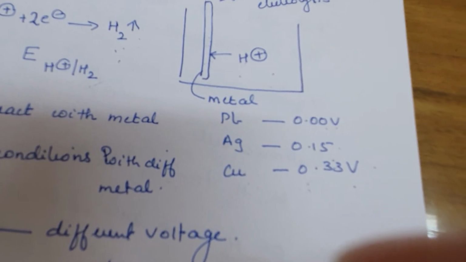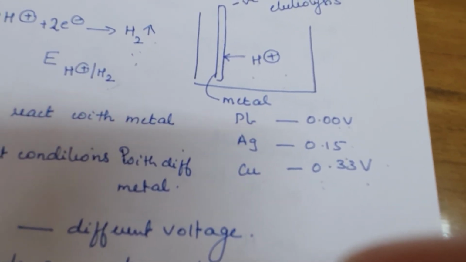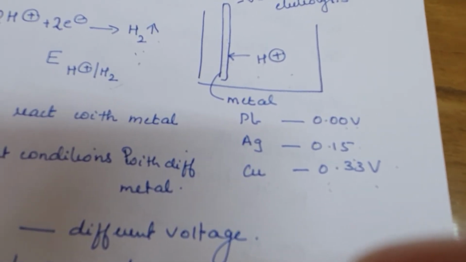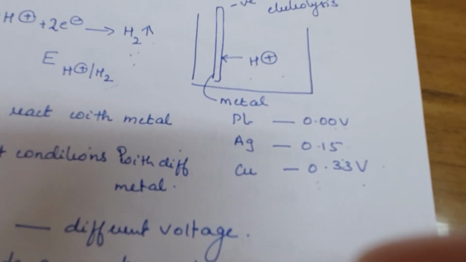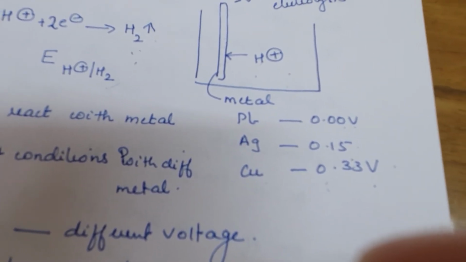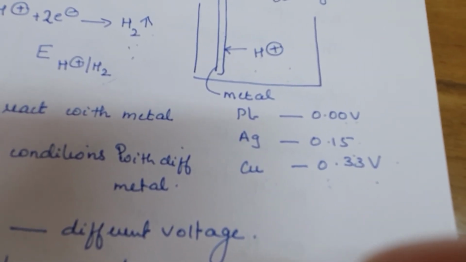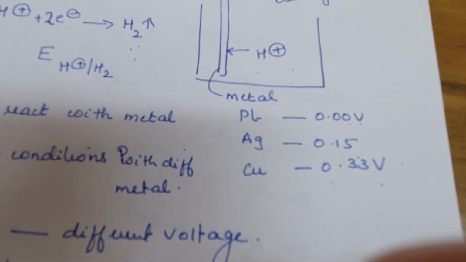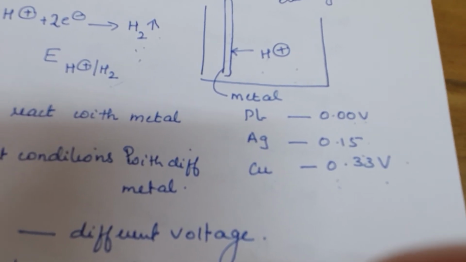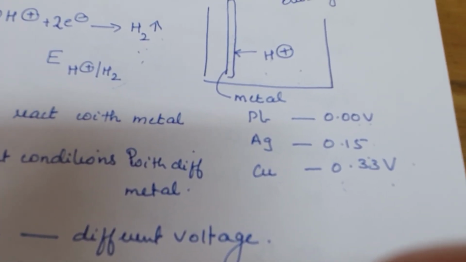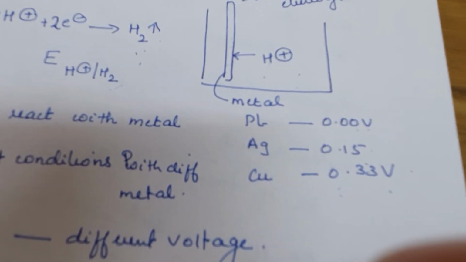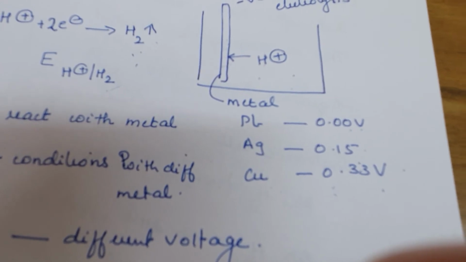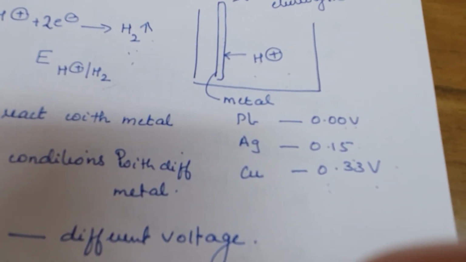The reason is that producing hydrogen is not a single step of simply accepting at the electrode and converting to hydrogen. There are several steps involved. Hydrogen first should diffuse to the electrode, then accept electrons, then convert to hydrogen atom, then get adsorbed over the electrode, then the hydrogen atoms should combine to give hydrogen gas, and then the gas evolves. These steps are not the same in all electrodes.